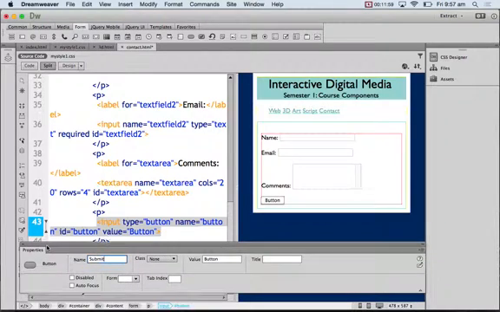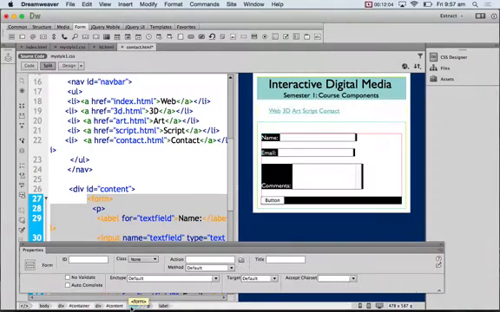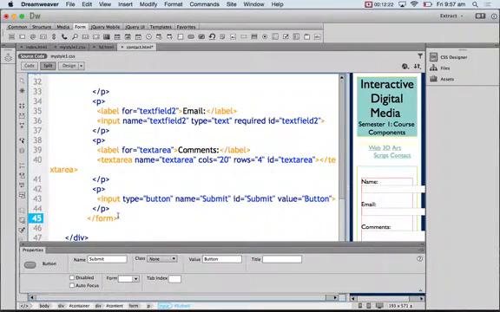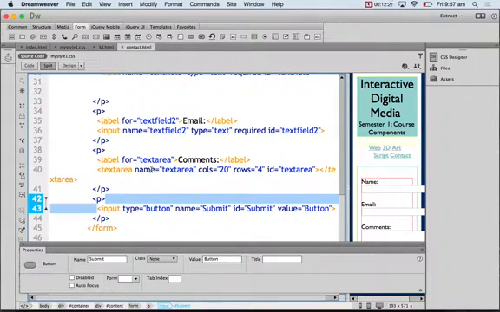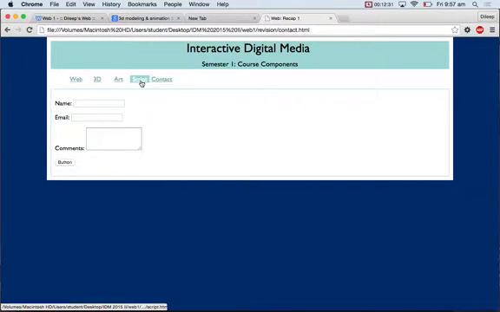Now when the submit button is pressed, what action should take place is actually defined by the form. You see the form, I can ask the form to call a script. Okay, so I'm just going to give this a title, contact form. I've added a button. So from the insert, I've added a button. In the scripting class, we will do all of this manually. We will type up the code in the scripting class. I just wanted to finish the contact page very quickly. So you have a contact page.